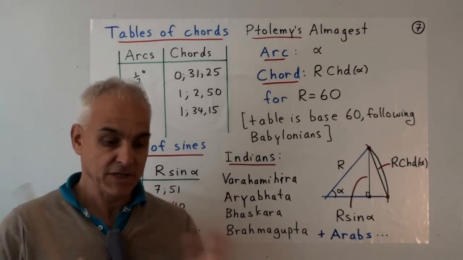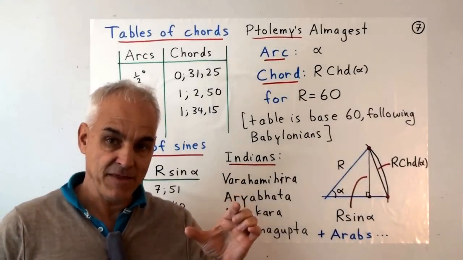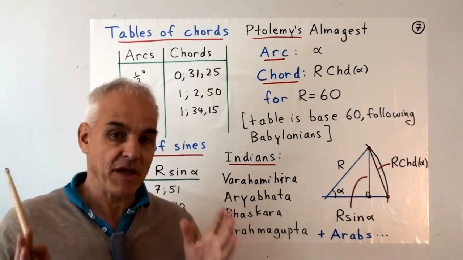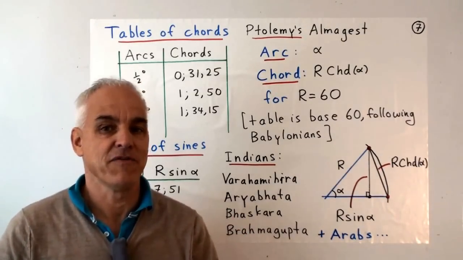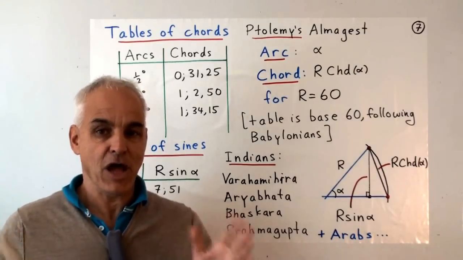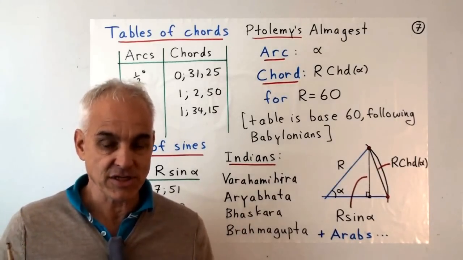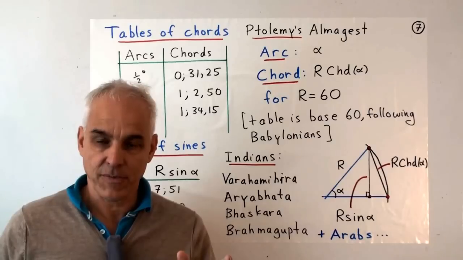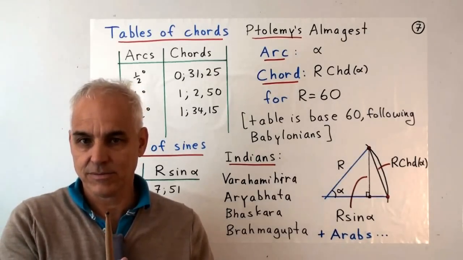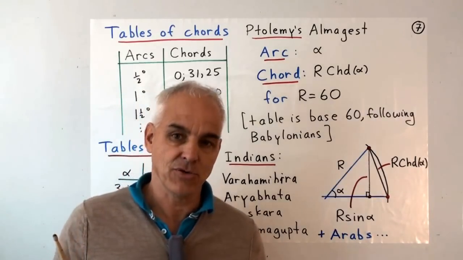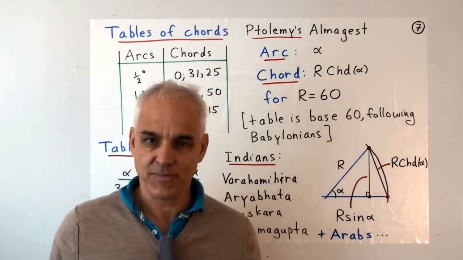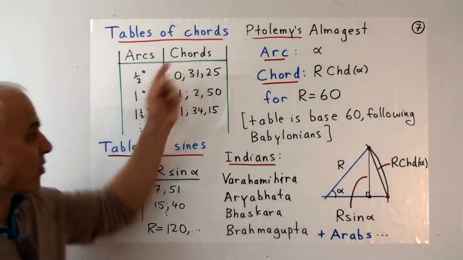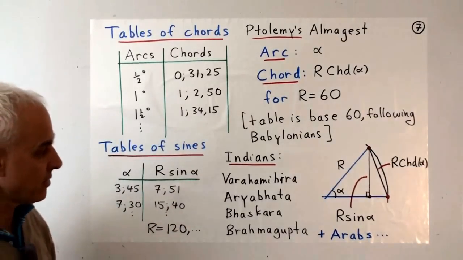So it turns out that when you're doing spherical geometry, although you can define the distance between 2 points on the sphere in terms of a circular arc, mathematically that does not get you very far. It may be good psychologically, but when it actually comes to computations, it doesn't help you very much. You need to deal with these chords, or something analogous to it. And so the ancients had to create tables, because there's no easy way of going from an angle to a chord.